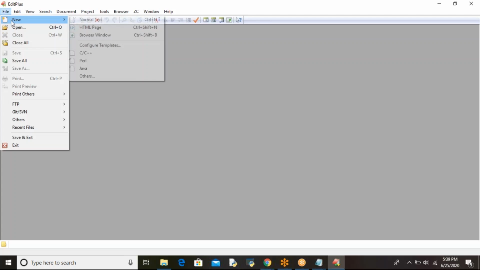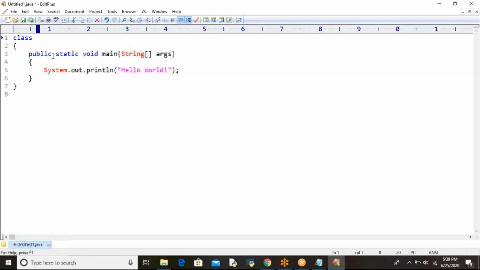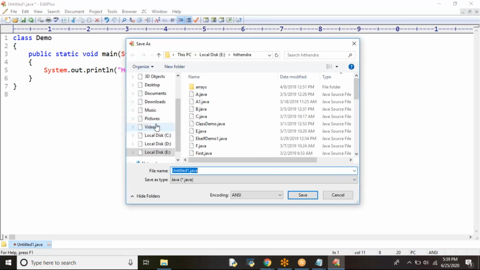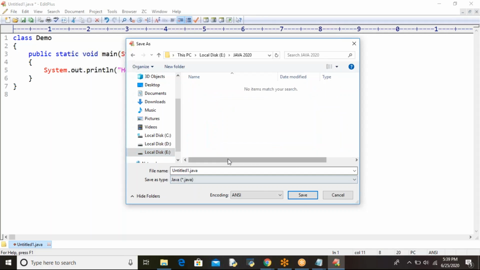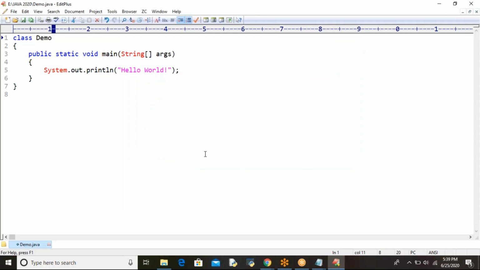Compiler is the JVM. Now, Java. See, I have taken class Demo. I wrote Hello World. I'm saving this file in the E drive, in the folder Java 2020. In this folder, I am saving this file as Demo.java. Save it.